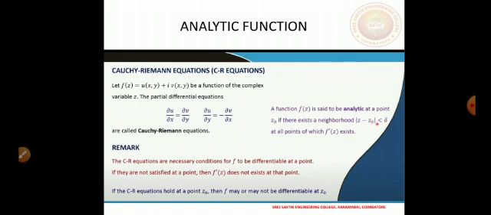So just to recall again the definition of an analytic function. A function f of z is said to be analytic at a point z0 if there exists a neighborhood, modulus z minus z0 less than delta, where f dash of z exists. So for analyticity, the function need not be just differentiable at the point z0, but it has to be also differentiable in the neighborhood of z0. So this is the difference between analyticity and differentiability.